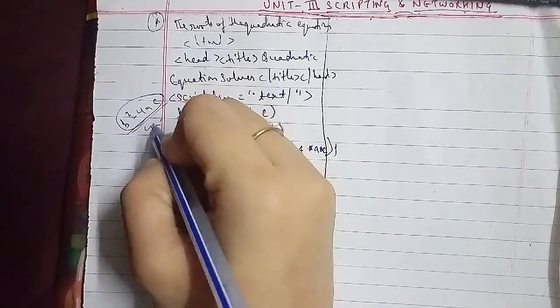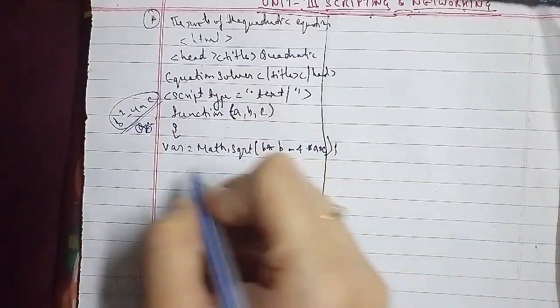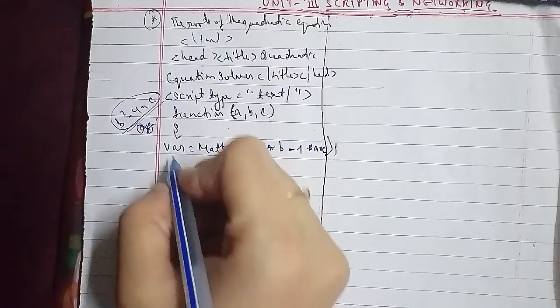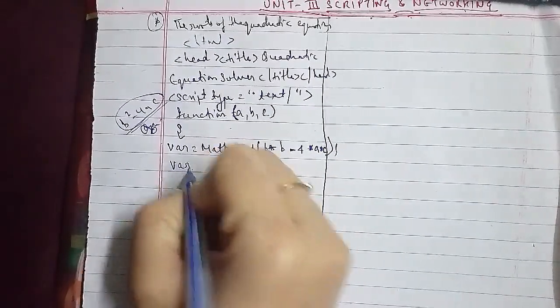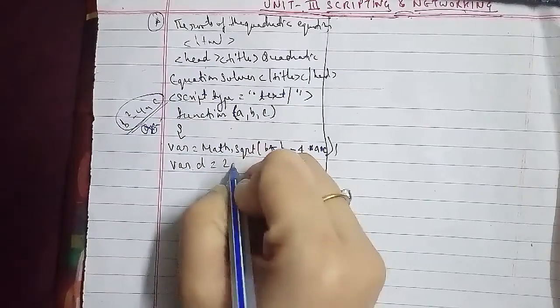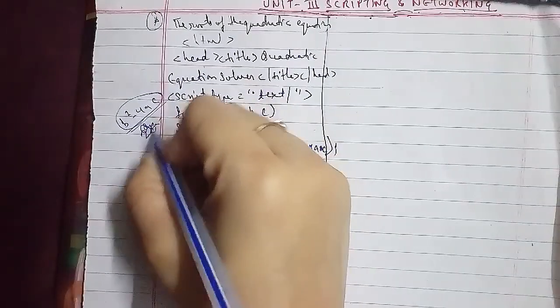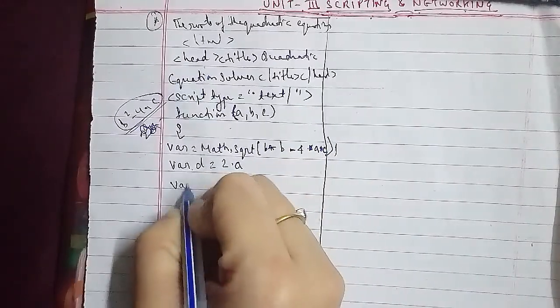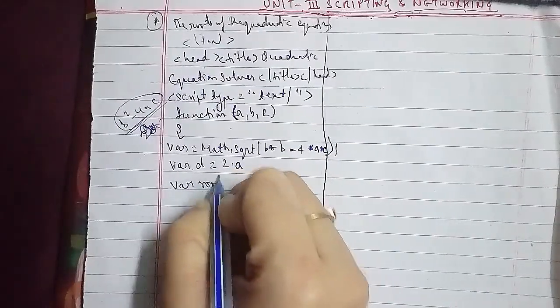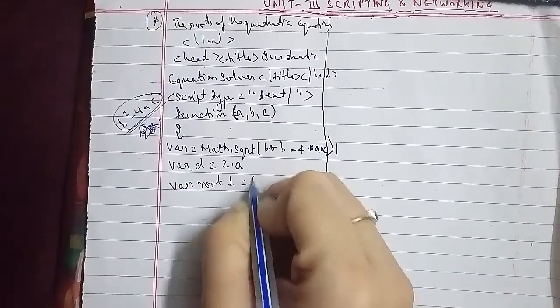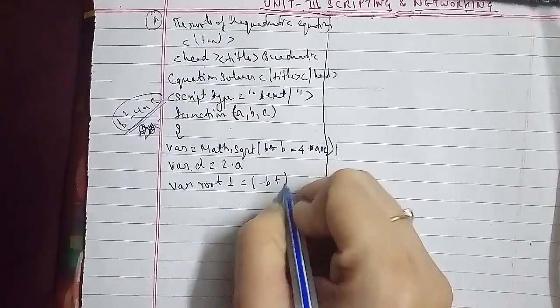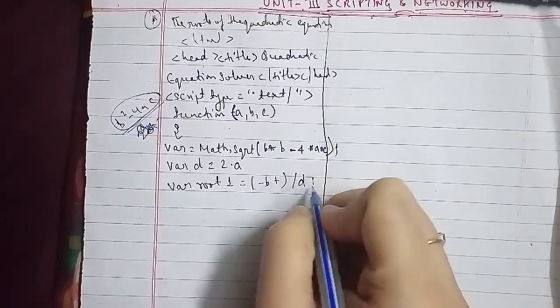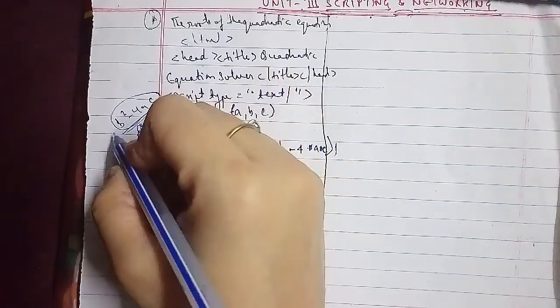Now var root1 equals to minus b plus. Root 1 is minus b plus or minus, this is plus or minus. That is representing the minus b plus, and then var root 2 will be representing the different sign, that is minus b minus, that is by d.